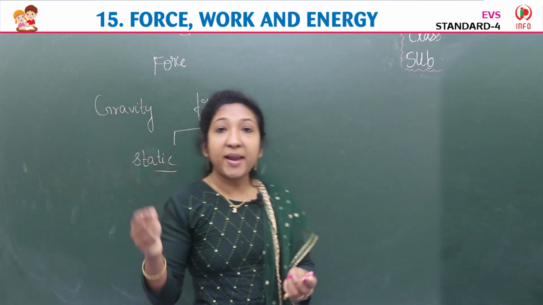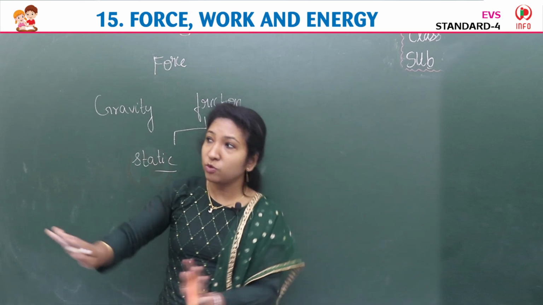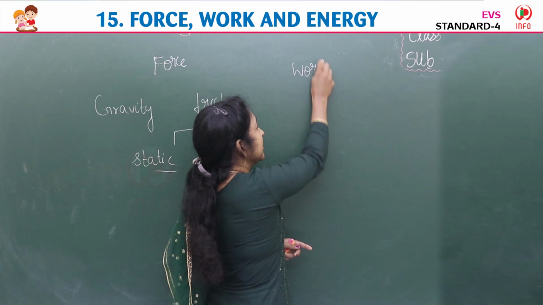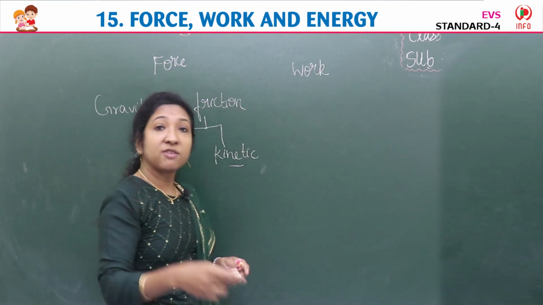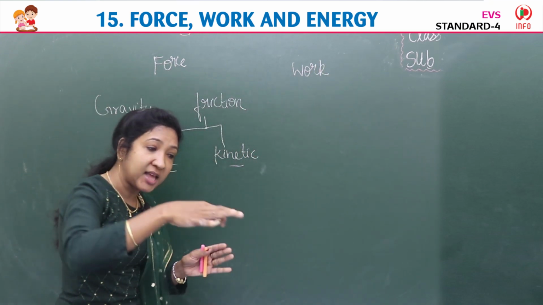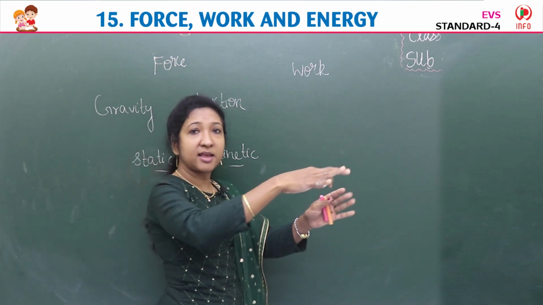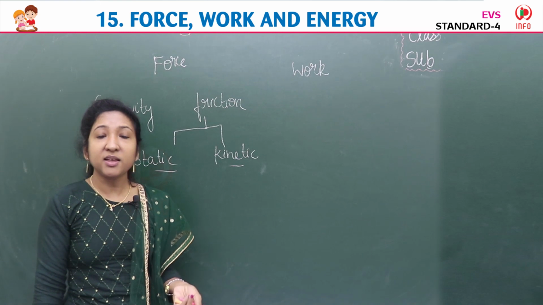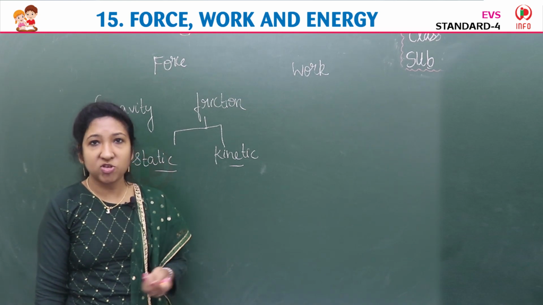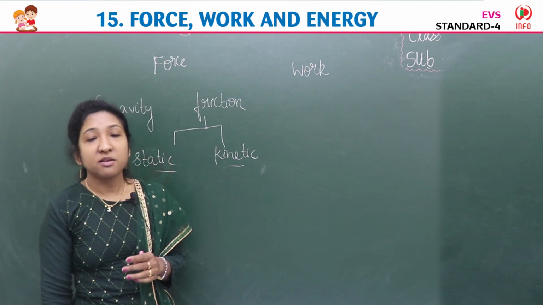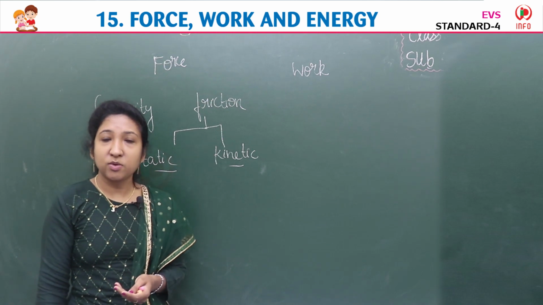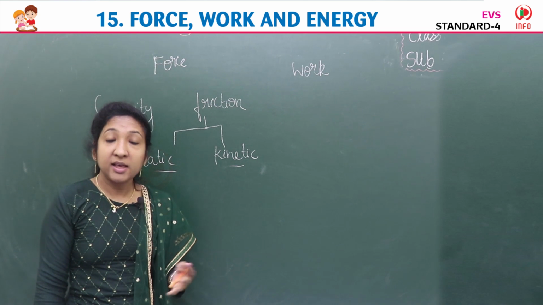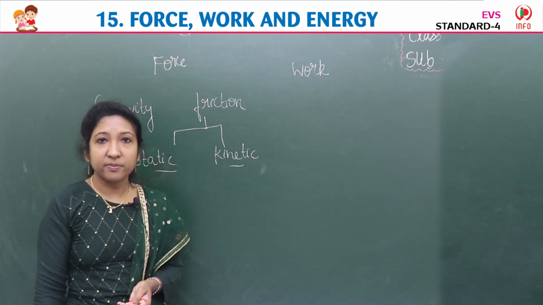Then we learned about what? Work. When you apply a force on an object, it moves through a distance. It is nothing but work. Work is done, we say. Work is done when we apply force to the object and it moves a distance. To do work, we need energy. Without energy, it is impossible to do work. Nothing in this world can do work without energy.